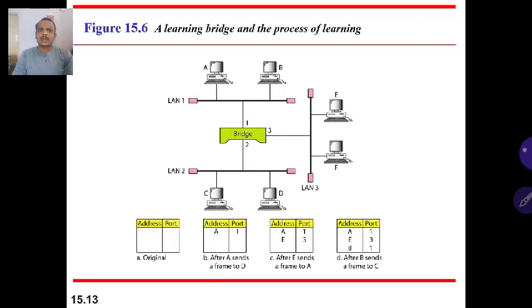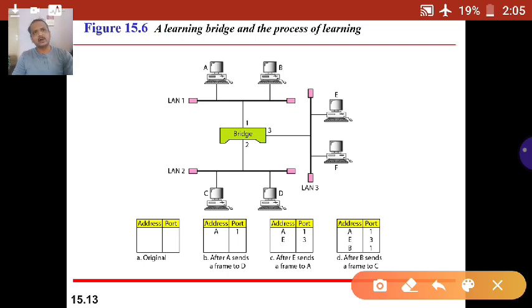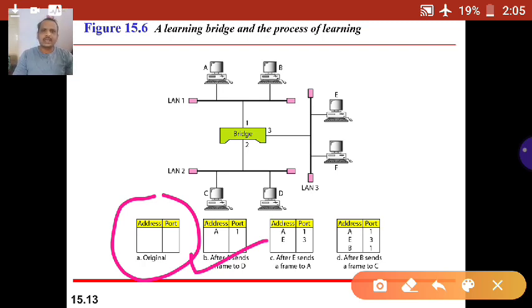So how is the bridge table dynamically updated? It shows that the bridge table at every bridge point is initially empty. Initially it is empty, so how it will be updated, we'll see. After A sends a frame to D, the first time A sends a frame to D, the bridge puts port 1 against A.